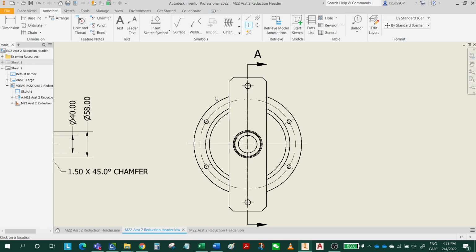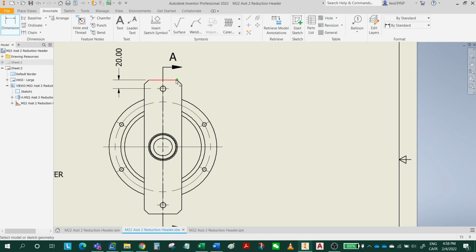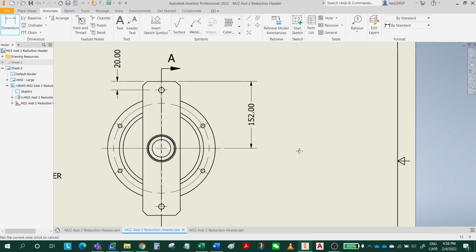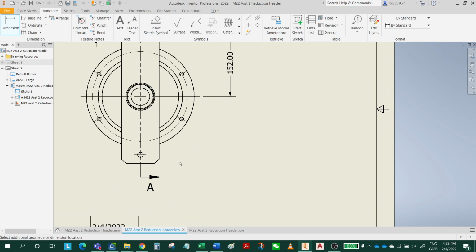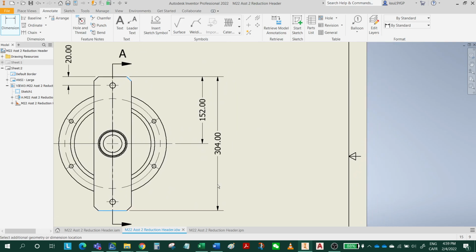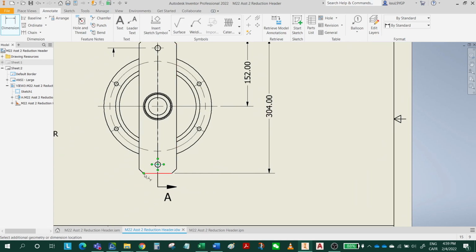So I'm gonna show this. Yeah, this is 20. So I add a dimension here from here to here is 20, and from here to here is 152. And the overall is 304, and this is also 20. From here to here is also 20. Escape, select this and drag to the lower part.